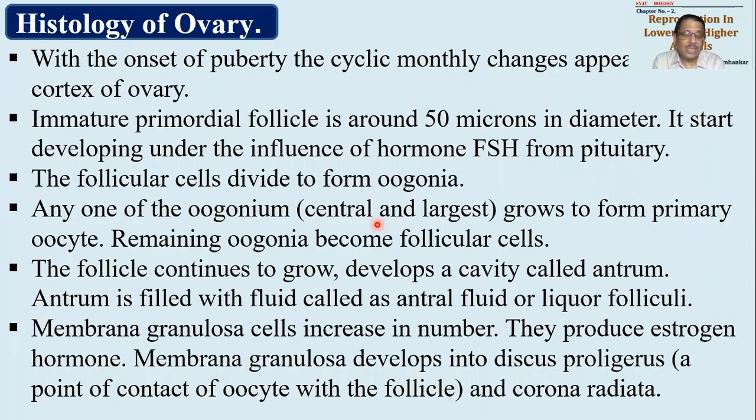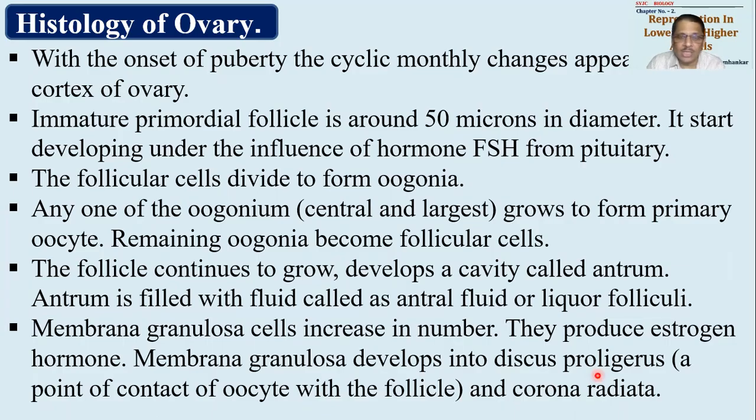Okay, whereas few cells will get radiated or will get arranged along the radius around the primary oocyte. Primary oocyte के ऊपर ये radiating form में arrange होके रह जाएंगे. This portion, this radiating chains or radiating cords of oogonia seen around the primary oocyte are called as corona radiata. Listen this word, corona radiata.